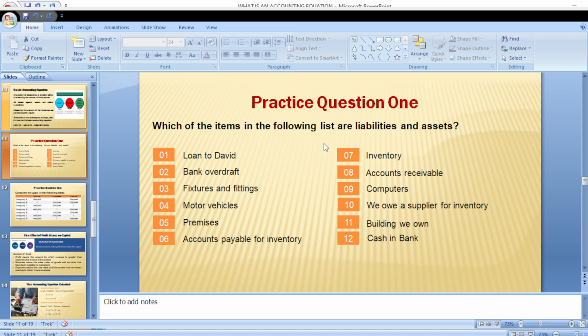Loan to David. If we are giving a loan to David, David will automatically become our debtor. David will be owing us, and at that stage he will become what? An asset, because he will be liable to pay us back that money. So that is an asset. Loan to David is an asset.